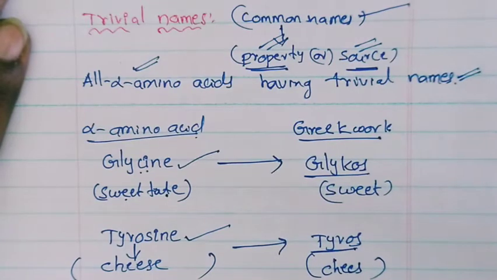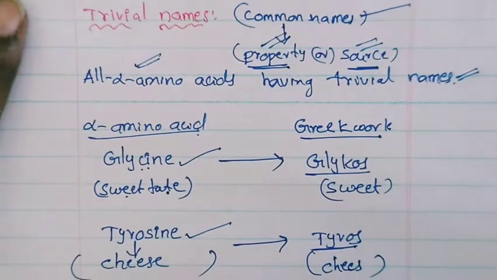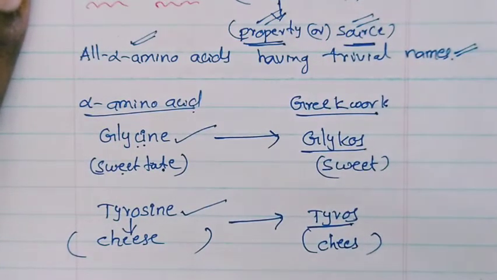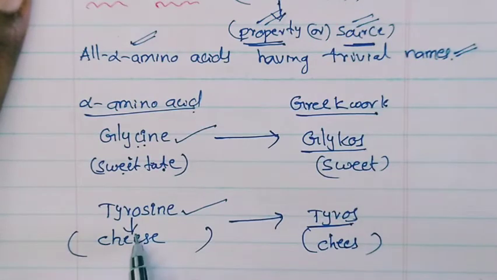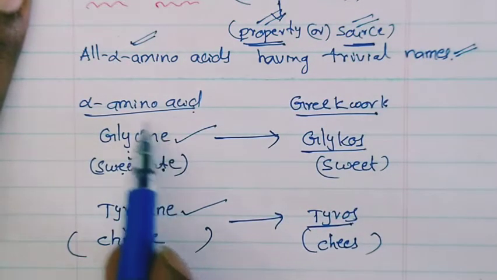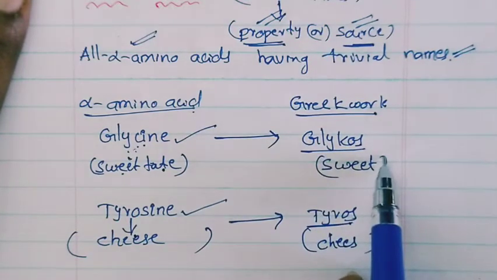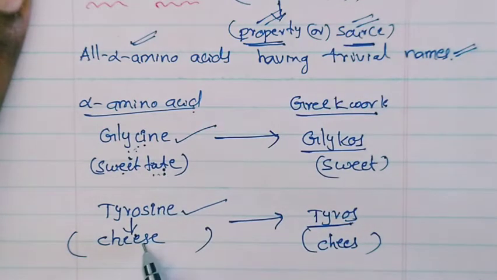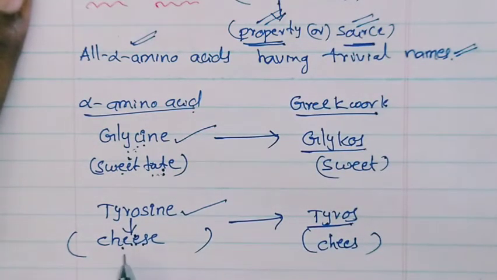Generally, alpha amino acids have Greek names based on their source, otherwise based on their properties. Glycine is also a Greek word, tyrosine is also a Greek word. But what is glycine's property? Sweet. In Greek it is called glycos, so that's why it is called glycine. Why is it called tyrosine? Because tyrosine means cheese. This compound is present in cheese, no? So that's why it is called tyrosine.